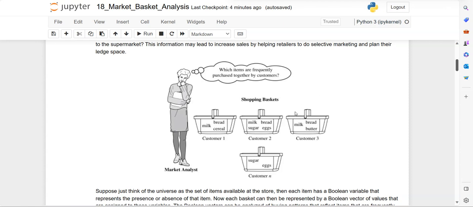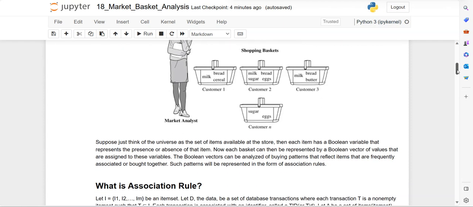When sugar is purchased, then eggs are also purchased. These are the transactions the customers perform, and you can find these transactions in the database. The role of the market analyst is to analyze the data and find out which are the frequent items bought during the visit.